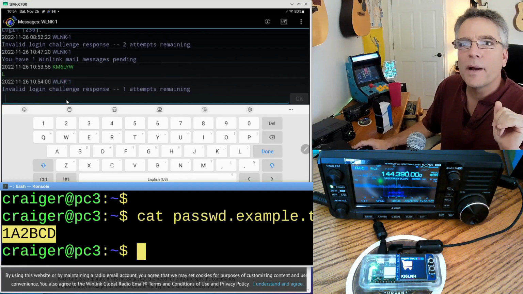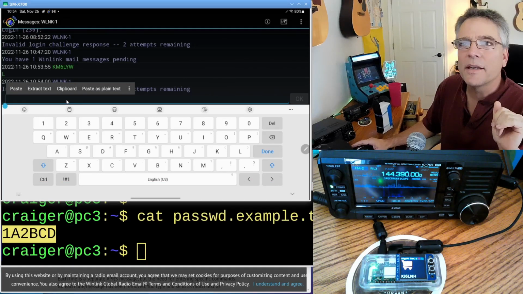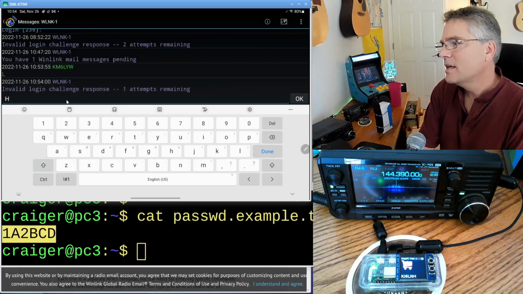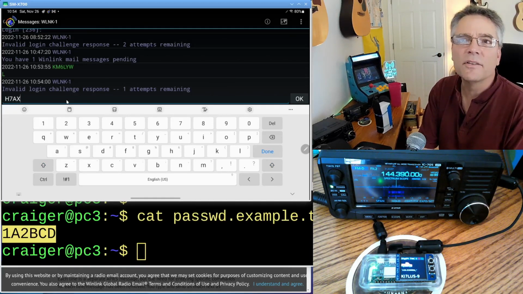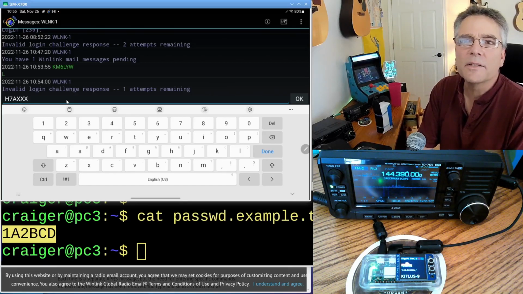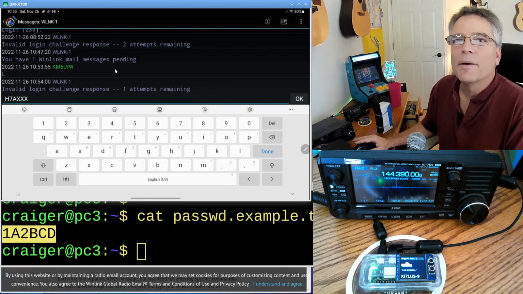I'm not going to use my actual password, so I'm going to do the same kind of authentication challenge here using mine. Let's see, it's 236, so that's going to be H7A, and then I'm going to do XXX. It's just going to be a 3 thing, just to help obfuscate it a little bit. So H7A XXX. Boy, I hope we got this right.